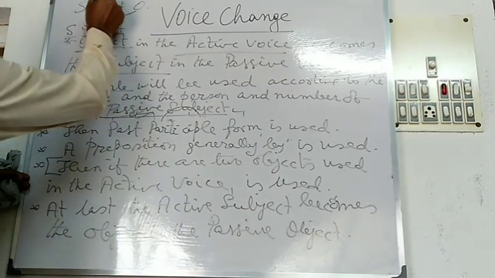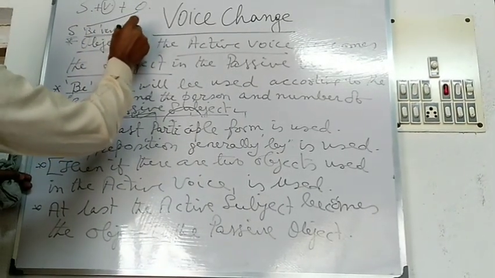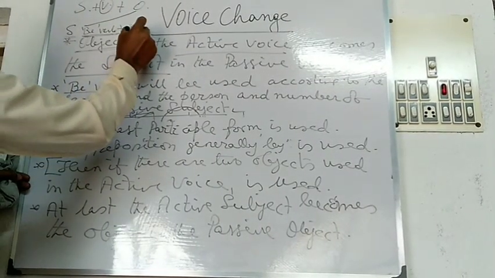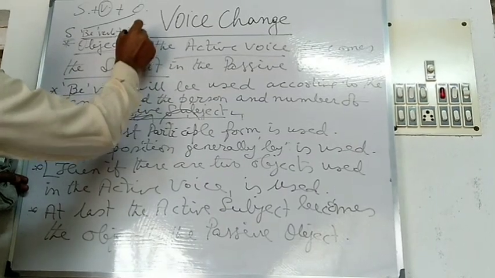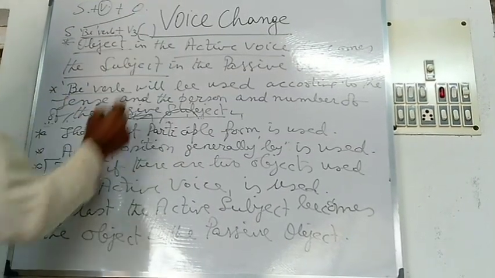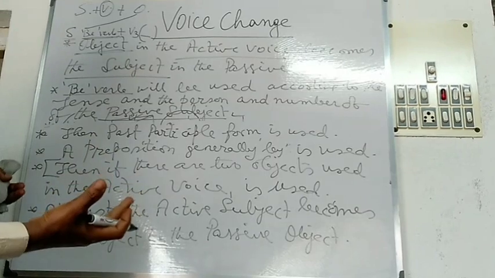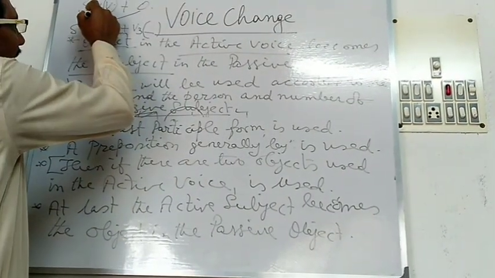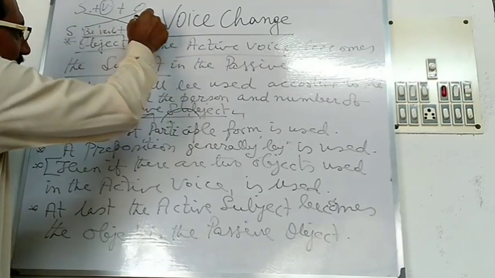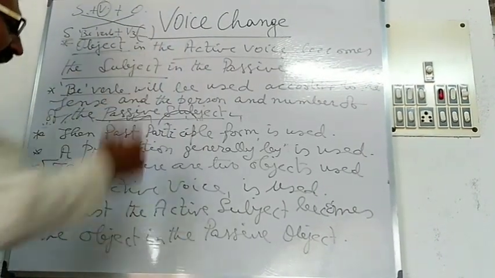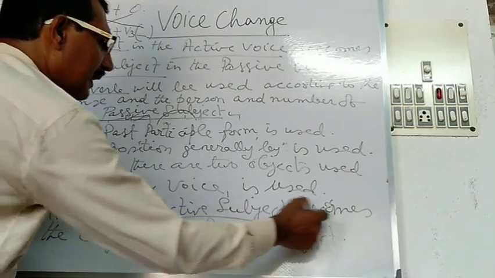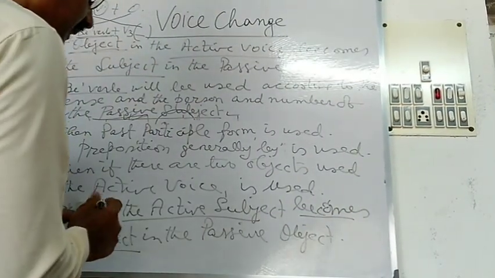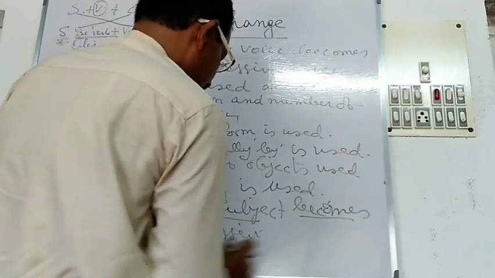Then the past participle form of the active verb will be used. Then another word may be used, or if there is another object used in the active sentence, it will be used. And at last, the active subject becomes the object in the passive voice.